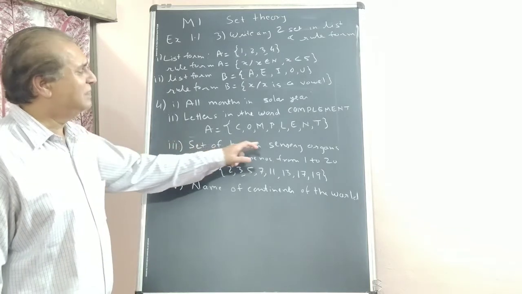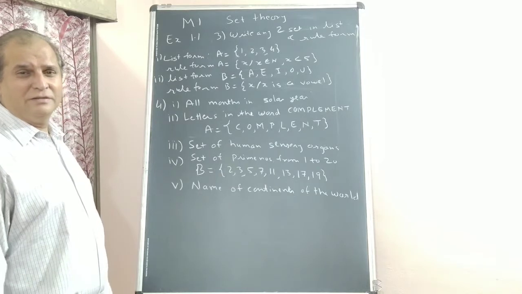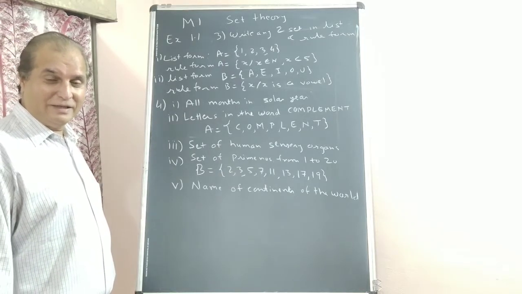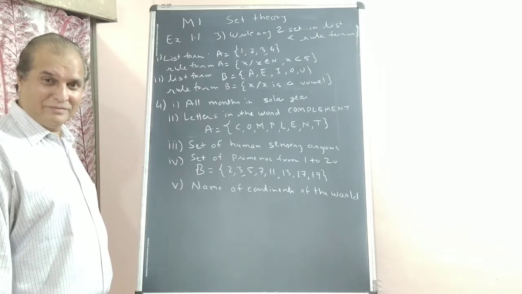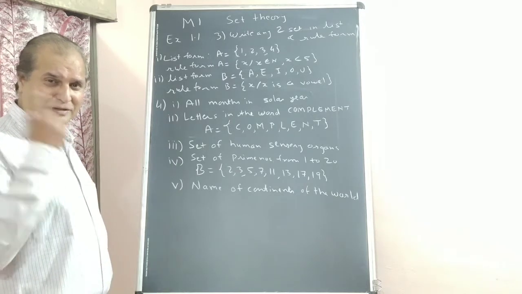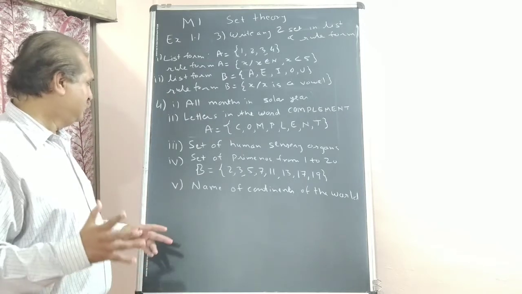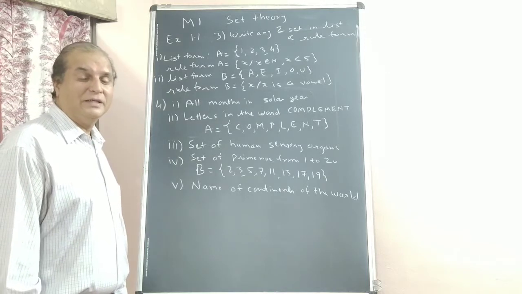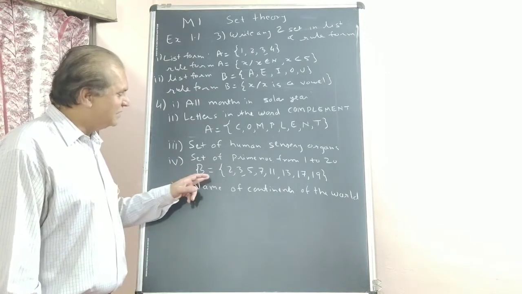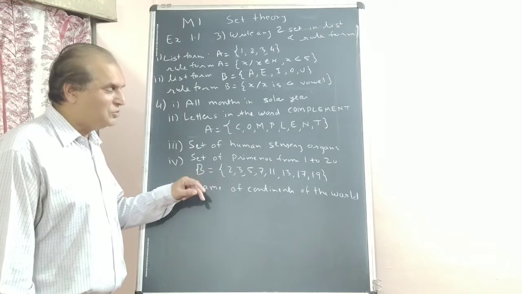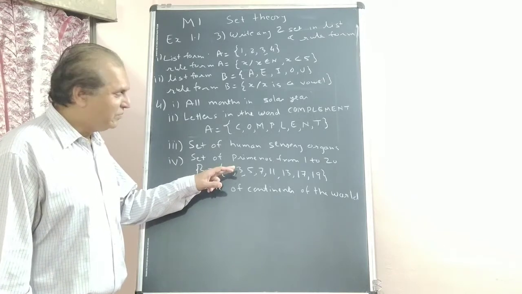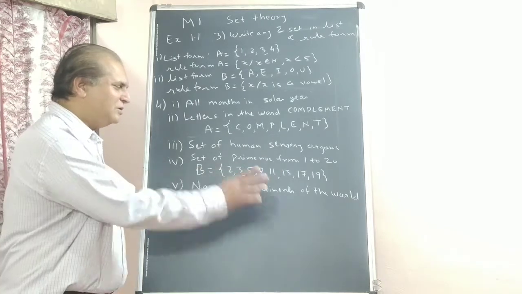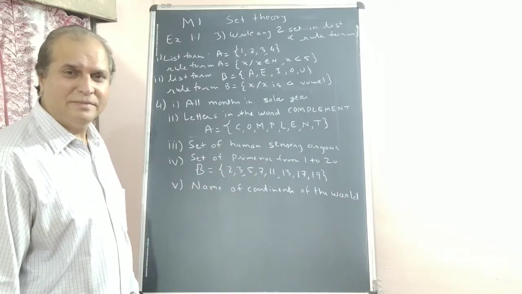Third, a set of human sensory organs. You must know, you have learned the sensory system, right? Nose, ear, whatever you have tried, tongue. Okay. Set of prime numbers from 1 to 20. This I am writing. The smallest prime number is 2. The next prime number is 3, 5, 7, 11, 13, 17, 19. I wrote. Understood?